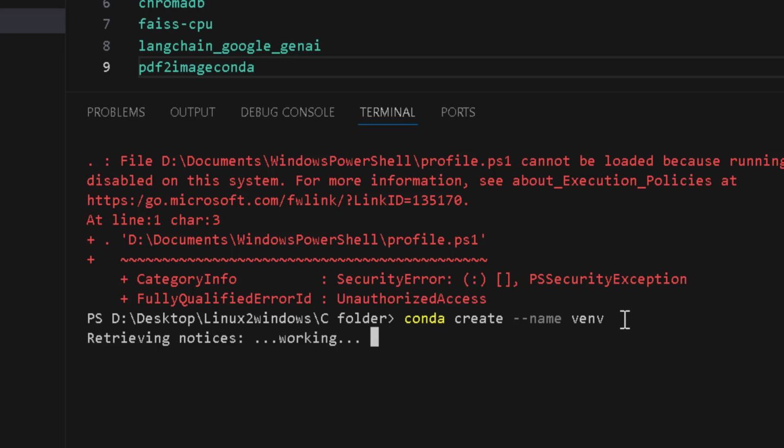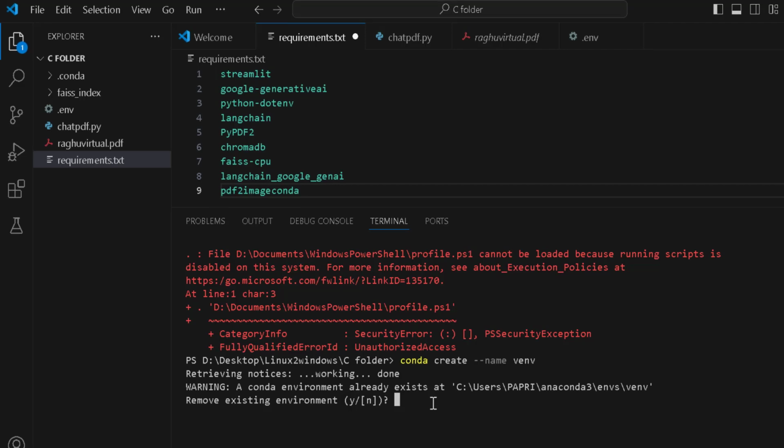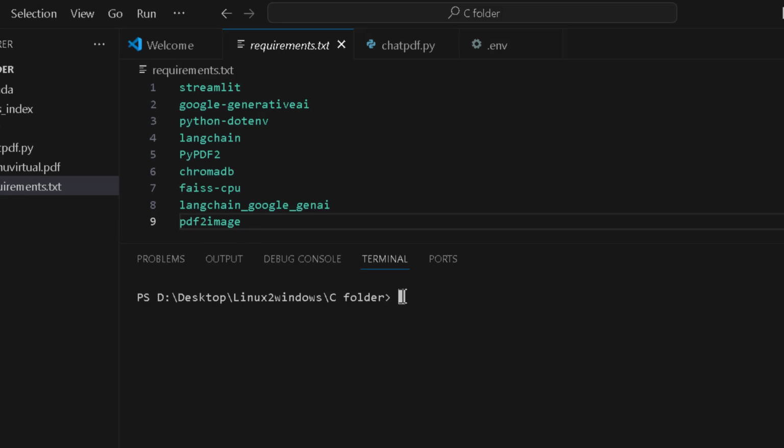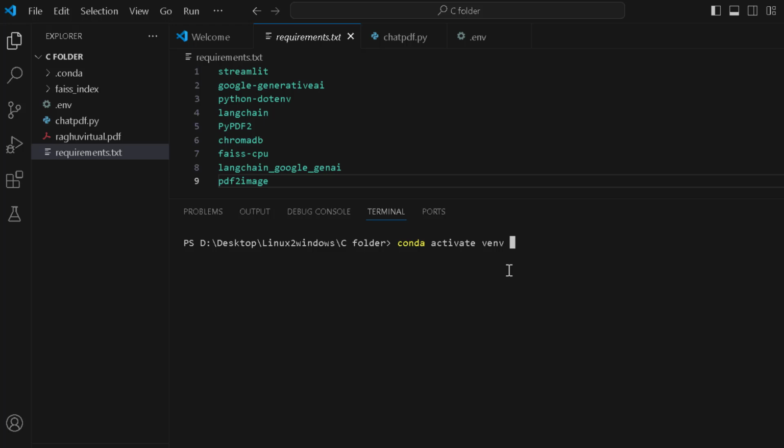Now it is working. It's saying a Conda environment already exists, so I'll be saying no. In your case, if you are creating it the first time, you have to say yes. Once I have created the virtual environment, I will write conda activate venv. Since I have already activated the venv, I'm not doing it again. So you can do it from your side.